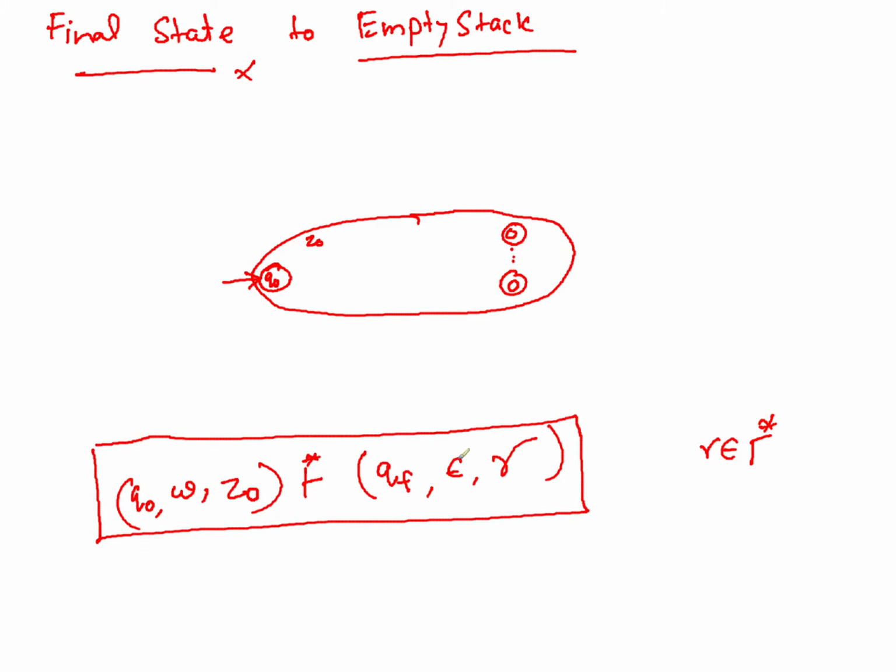Anyway, you have consumed the input when you arrive at the final state, when you are accepting a string. So you just have to further empty the stack, right? If you empty the stack at this given point of time, your stack becomes empty, and whatever the state is for the bigger machine, it doesn't matter because you are building a machine for empty stack. If the stack becomes empty and the input is already consumed, you will accept even for the bigger machine. So let's say that this is the bigger machine that we are constructing.